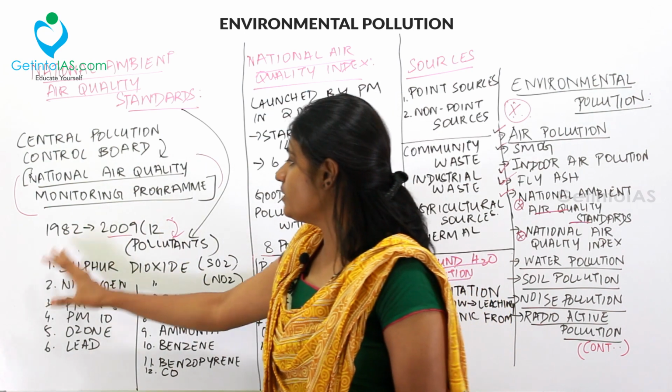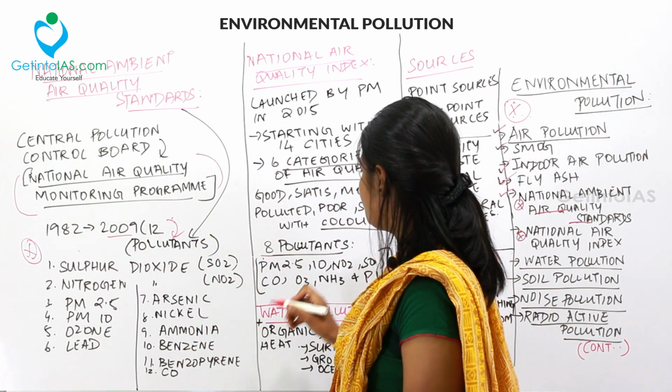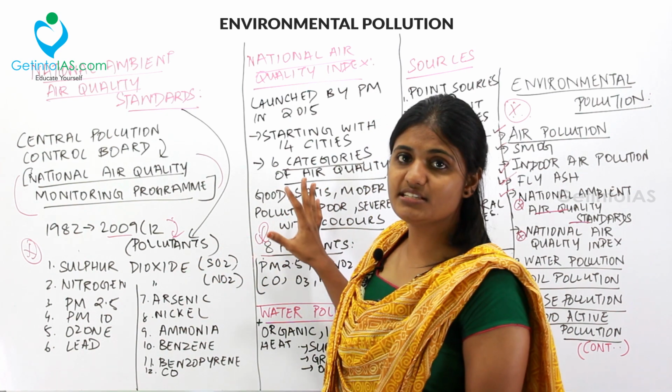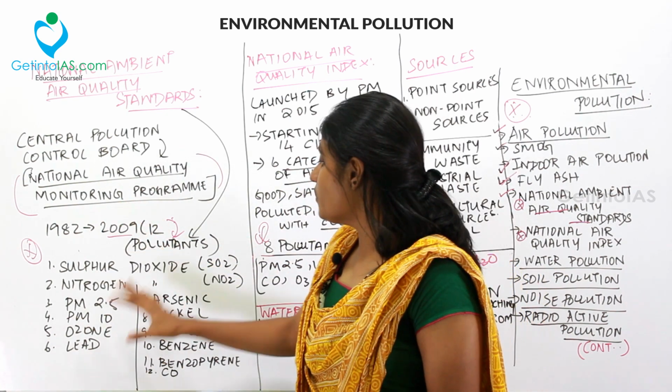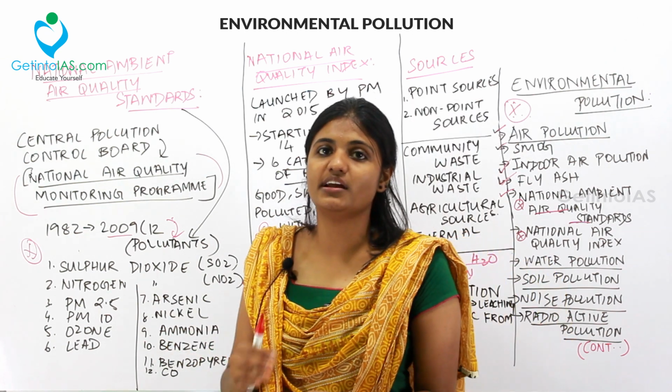So what are the 12 pollutants? These two are previous year UPSC preliminary questions. So this and this one. Let's deal with this later. Now you should mug up all these 12 pollutants under the National Ambient Air Quality Standards.